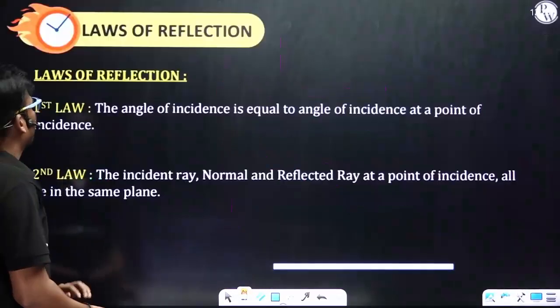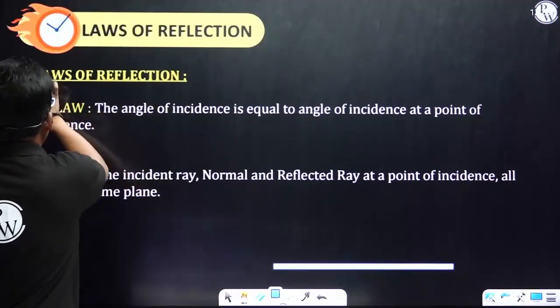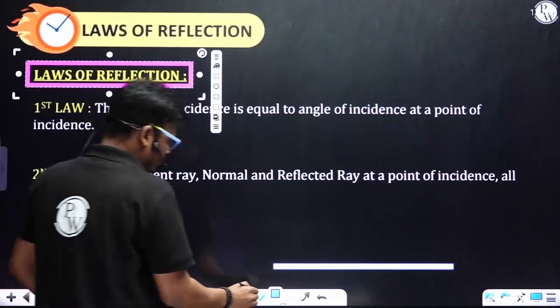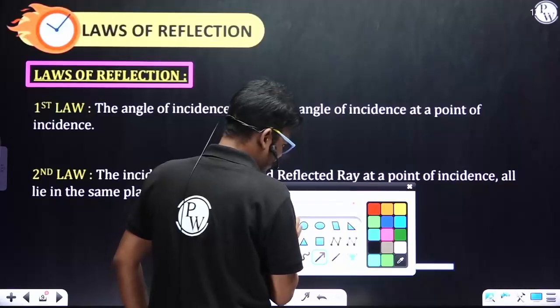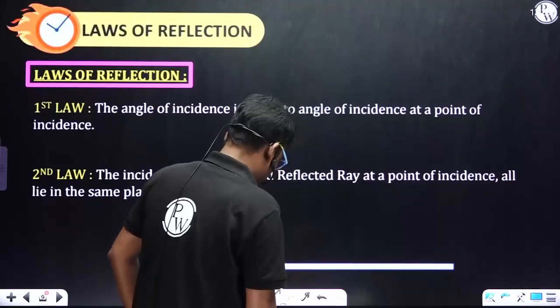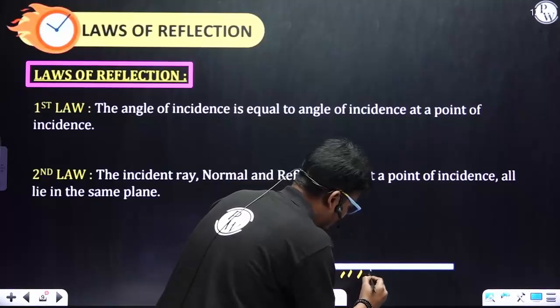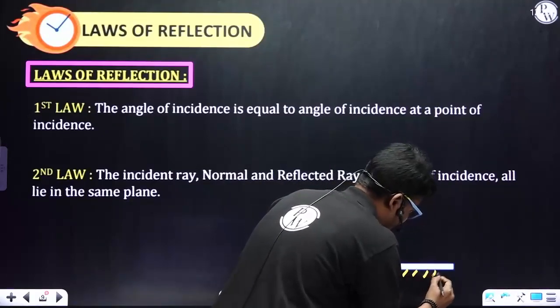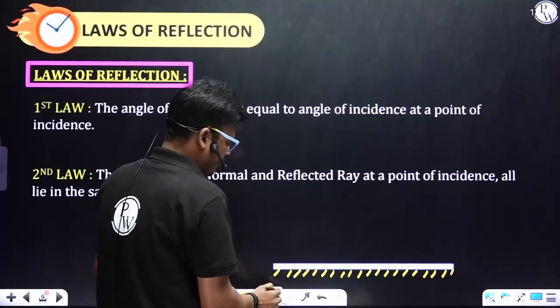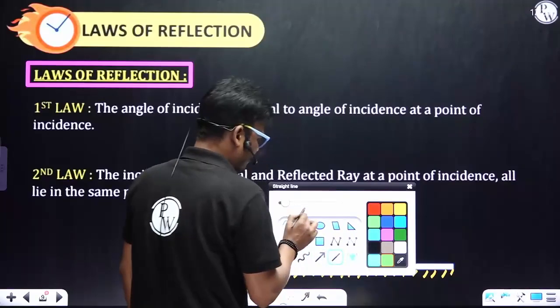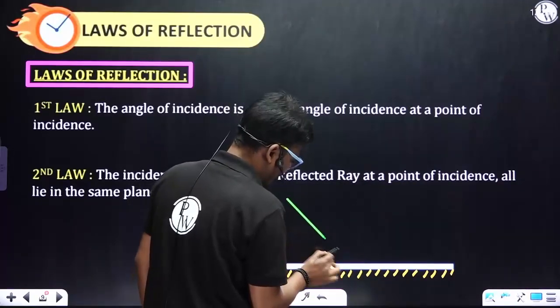The next one is the laws of reflection. If I consider this, this is a mirror, a reflecting surface. Not only a mirror, you can consider any reflecting surface. First I'll consider the incident ray.